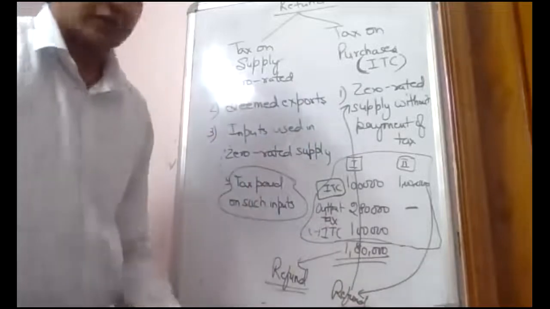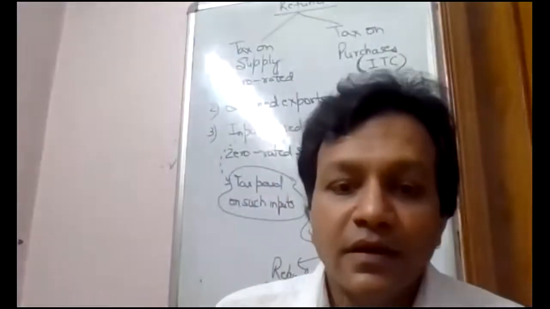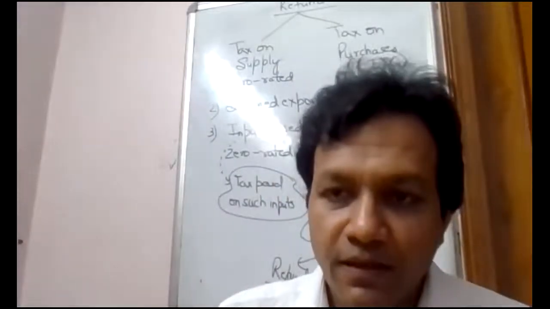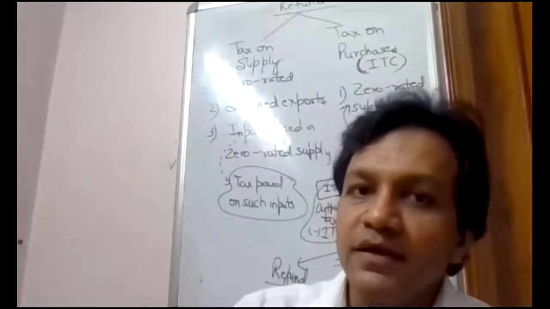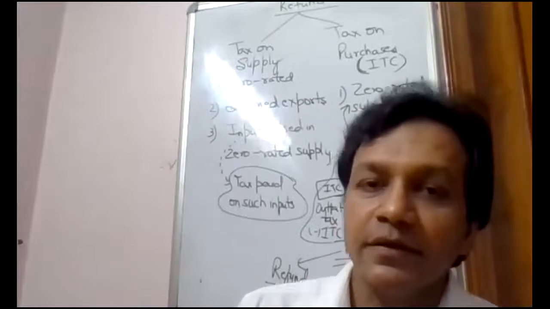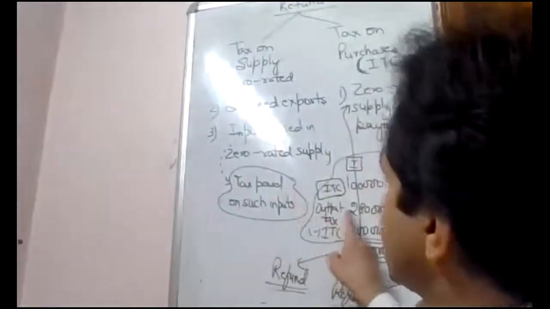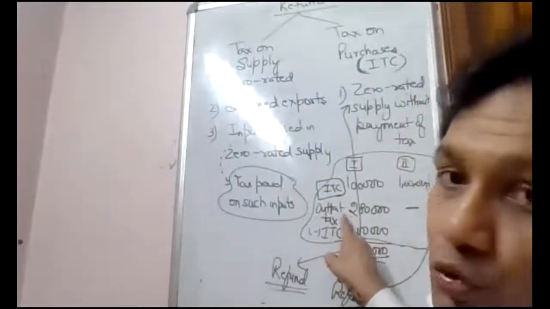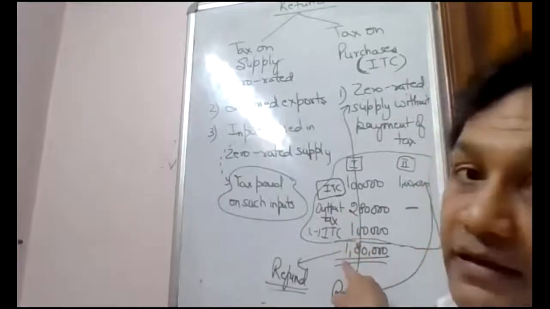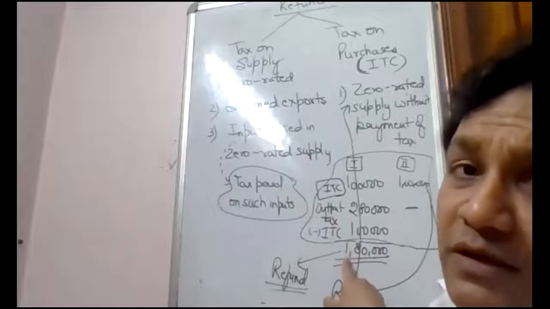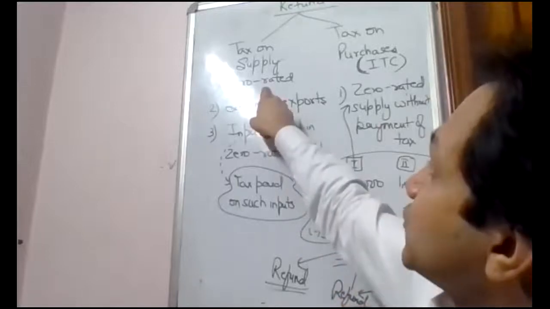Any doubt, you ask. Is this point clear? I can get a refund of tax paid on zero rated supply. This is the tax paid on zero rated supply. 2 crore 2 lakh 80 minus 1 lakh ITC, 180 which I have paid to the government. I have a right to claim this 180 as refund under this point.